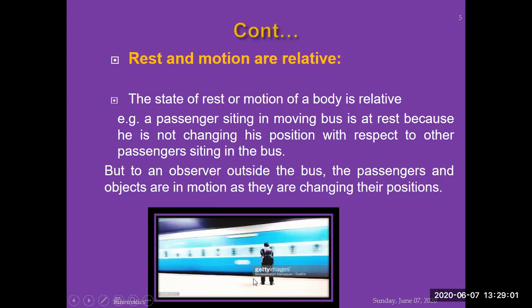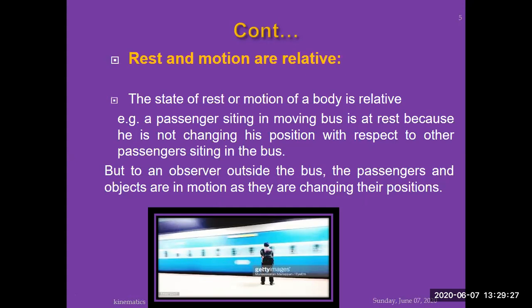A passenger is standing outside and a train is moving. With respect to this passenger, the train is in motion. The passengers sitting in this train are in motion. But if you compare the ten passengers sitting in the train, they will say to each other that none of them is changing position, they are at rest. But when you compare with the outside, the situation will be different. So this is the concept of rest and motion.